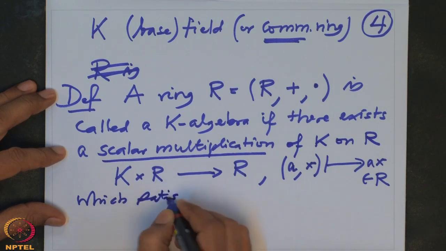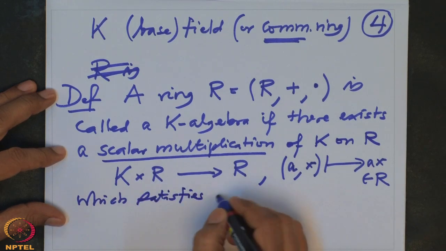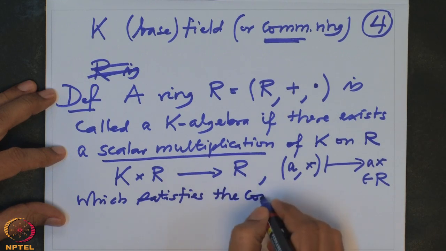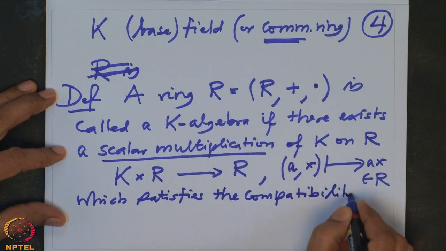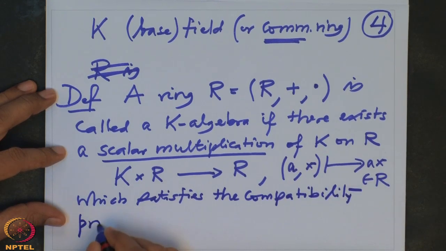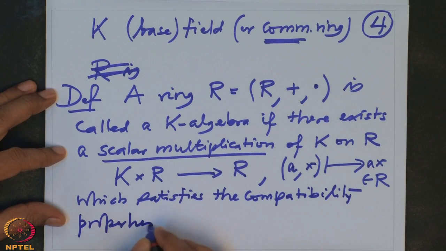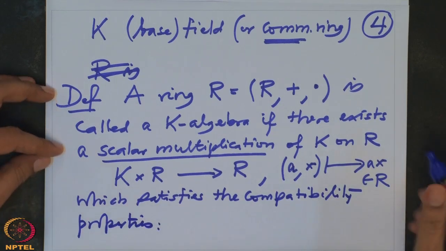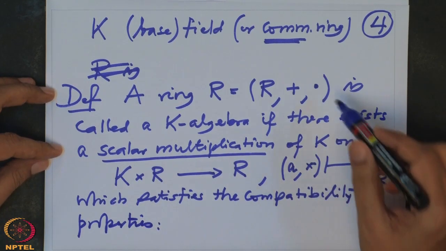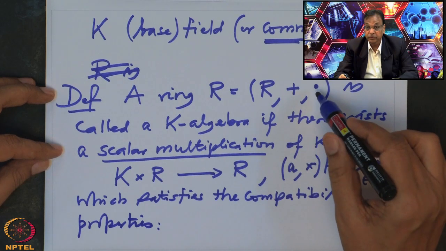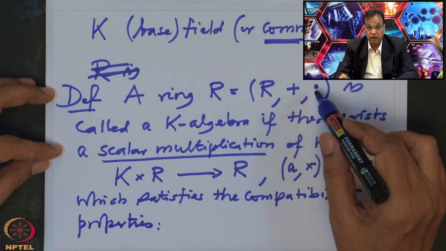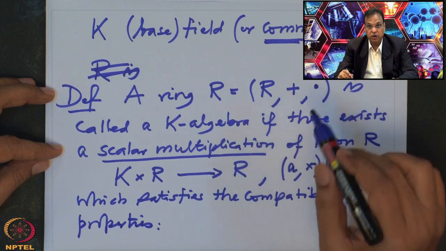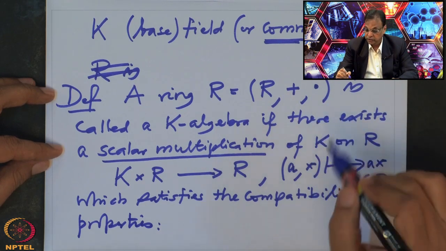which satisfies the compatibility properties. What are they? They are the following properties. That simply means that this scalar multiplication should be compatible with this given multiplication of the ring R. So multiplication, one should again think, is a map from R cross R to R, which is associative, etc., etc.